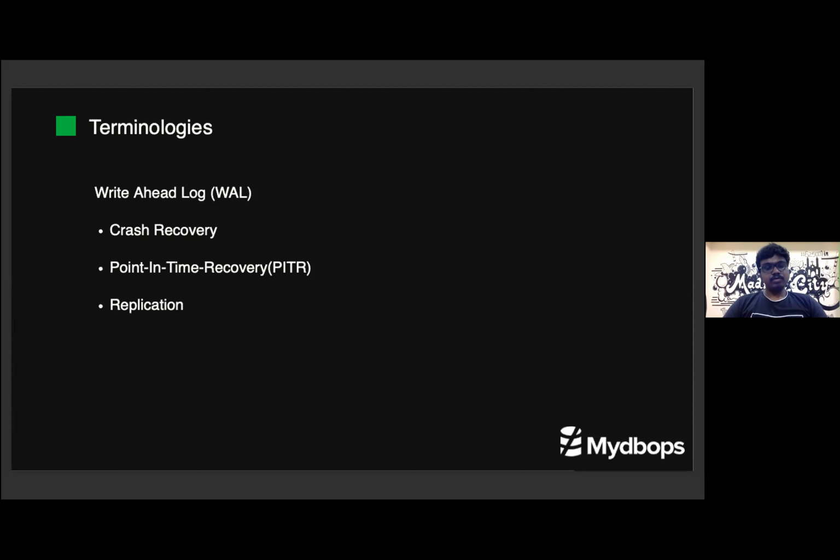And of course, it is the main concept for replication. Without write-ahead log, we can't configure replication on Postgres. So it is mandatory. If you are coming from a MySQL background, you know how important the binary log is for replication. It is almost the same for Postgres replication.